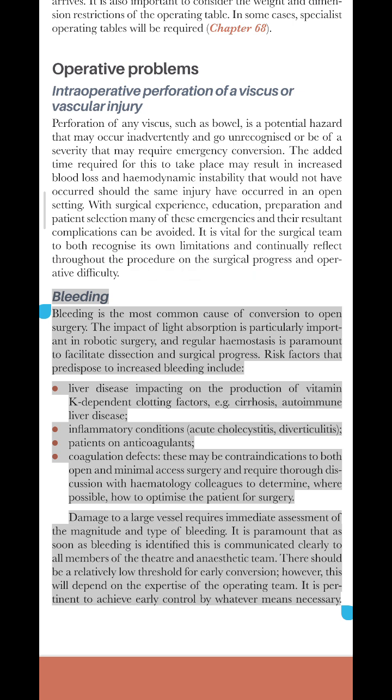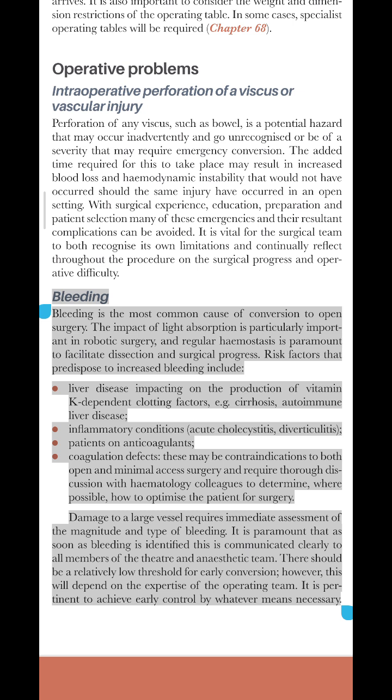Bleeding. Bleeding is the most common cause of conversion to open surgery. The impact of light absorption is particularly important in robotic surgery, and regular hemostasis is paramount to facilitate dissection and surgical progress. Risk factors that predispose to increased bleeding include liver disease impacting on the production of vitamin K-dependent clotting factors, e.g. cirrhosis, autoimmune liver disease;